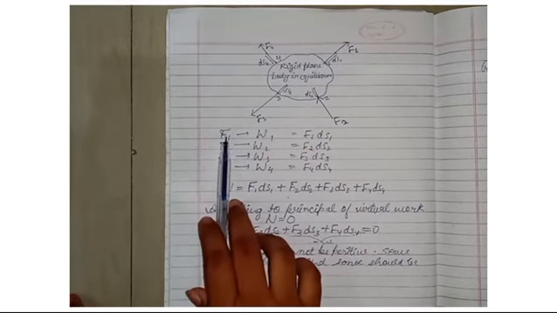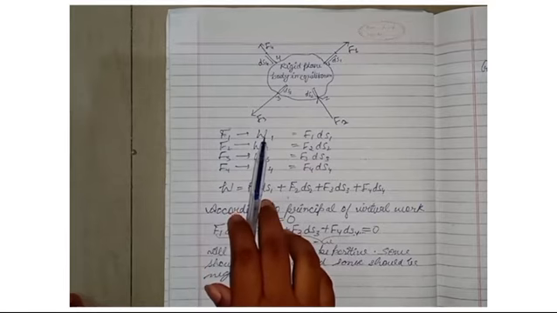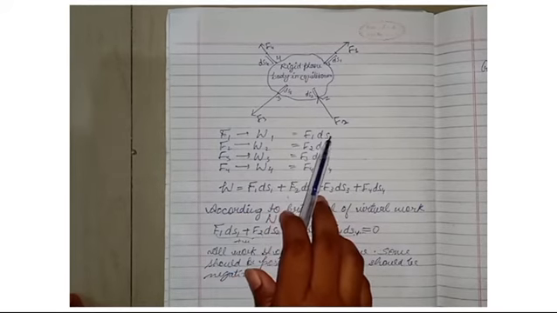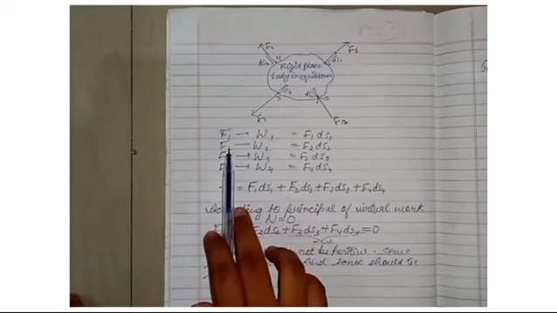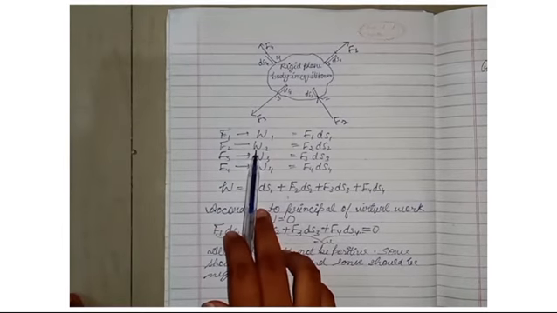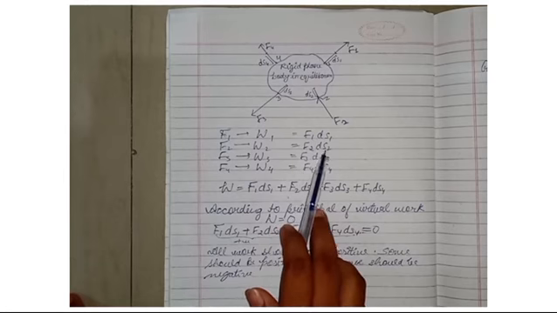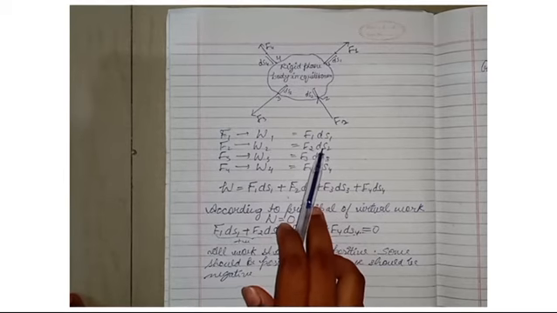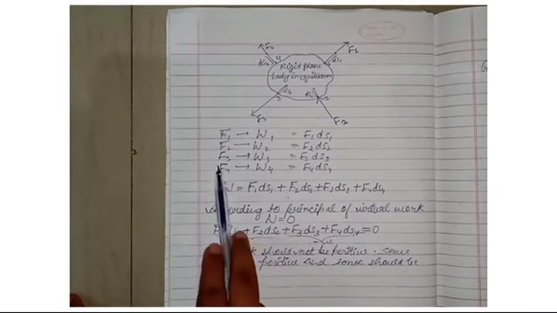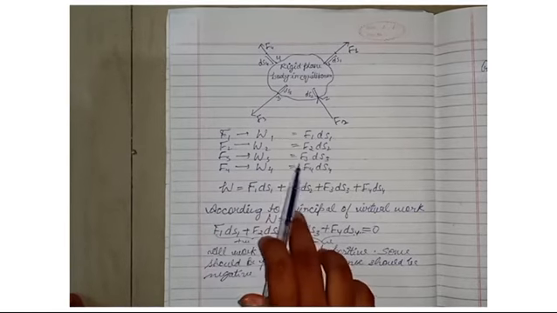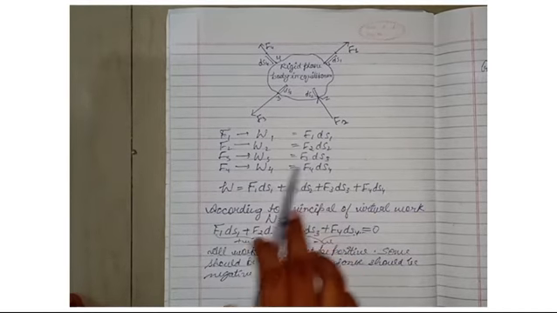Now in case of force F1, work will be W1, which is given by F1 ds1. In case of force 2, work will be W2, that is F2 into ds2. This is force into displacement, the formula of work. In case of force 3, work will be W3, that is F3 into ds3.